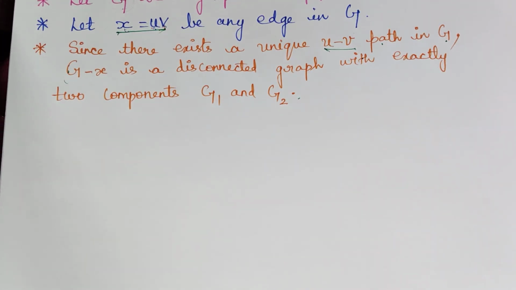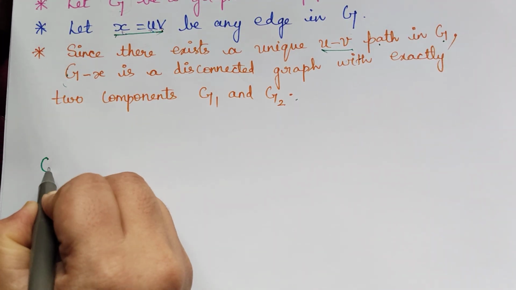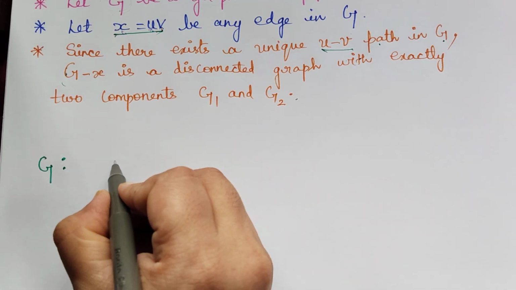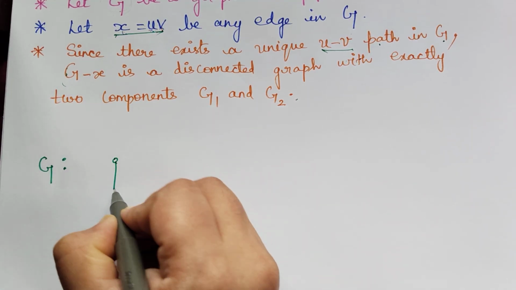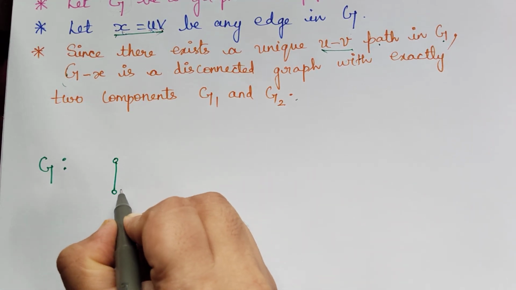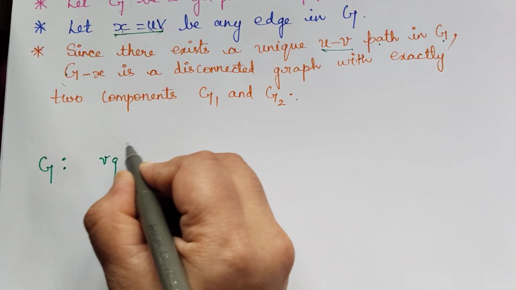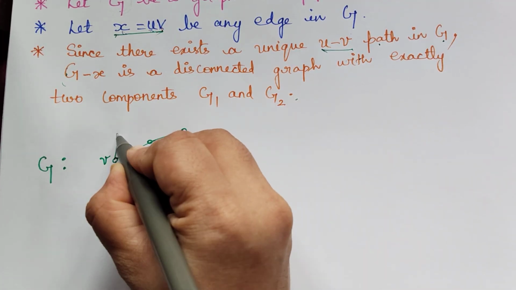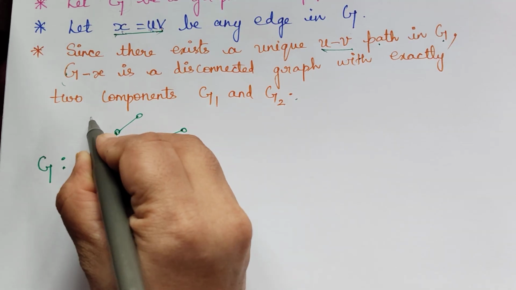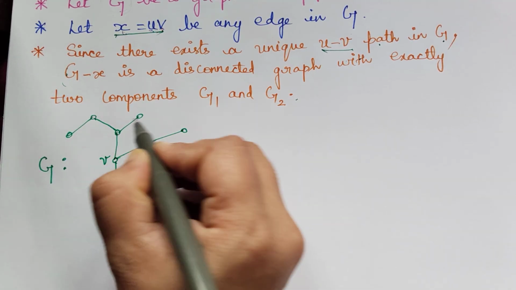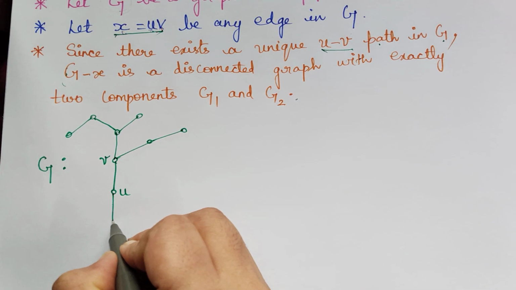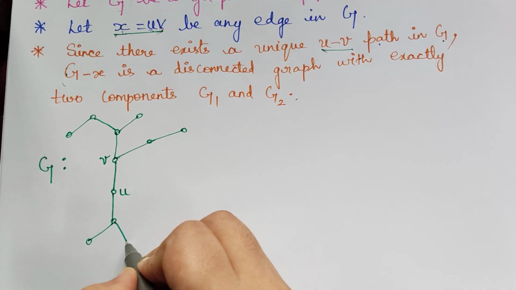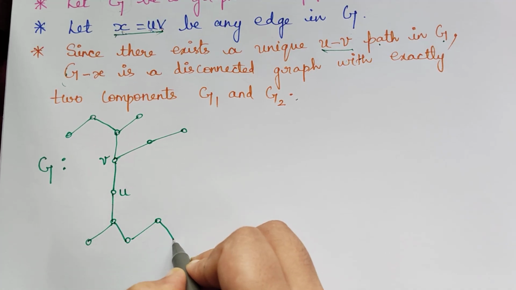So let me just randomly take a graph G. For example, I have taken a graph G, which is a connected graph, so there is an edge between U and V. Let me extend the graph for your better understanding. This is a graph that we are just randomly considering.